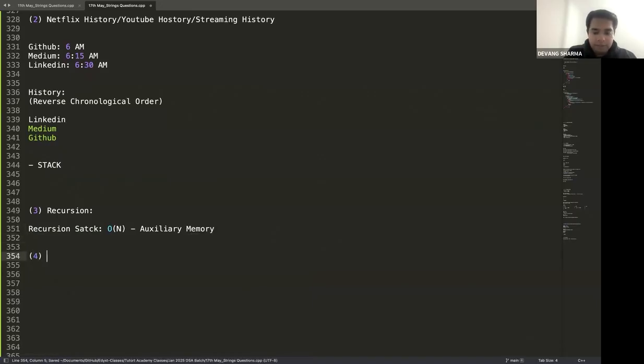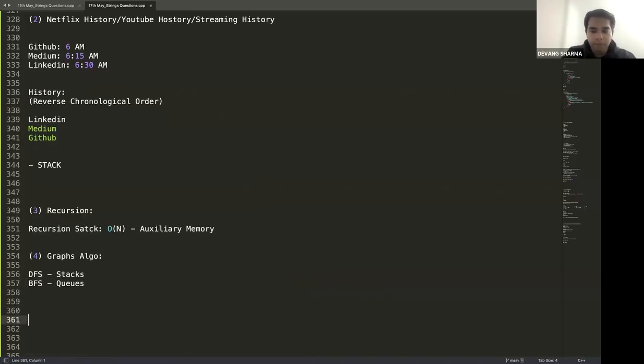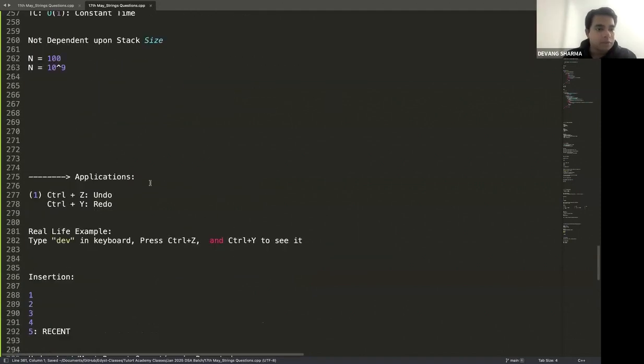And what else? It's used in the graphs algorithm as well. All the DFS based, they're implemented by a stack, technically by recursion stacks. All the BFS based, they are implemented by queues. Okay. These are your real life applications of using stack.